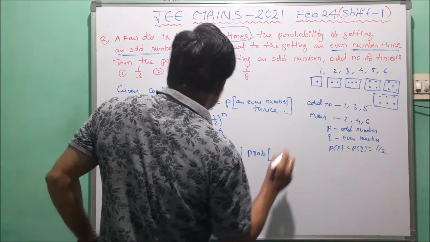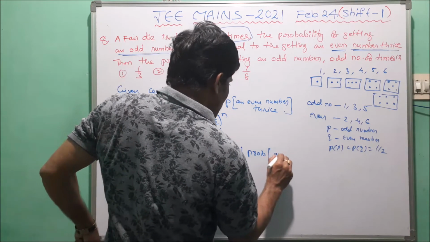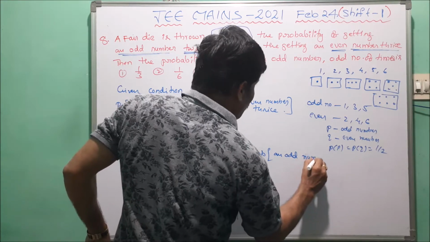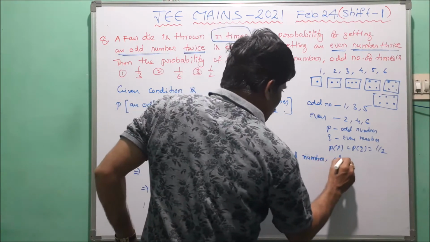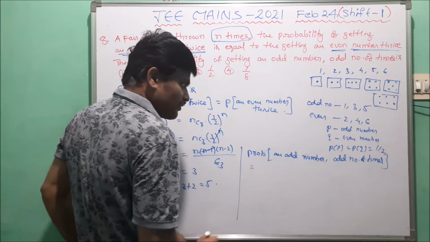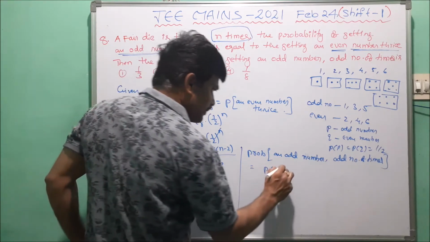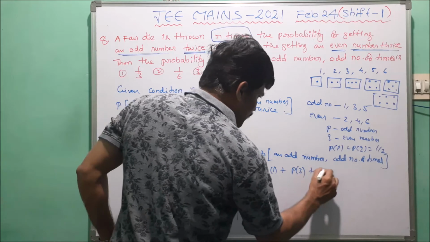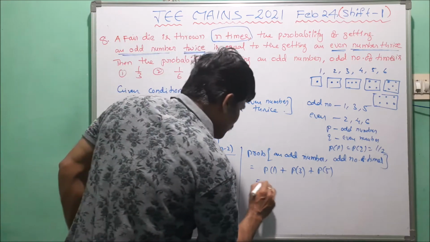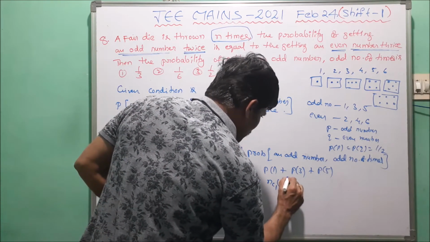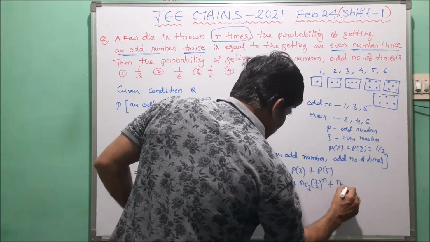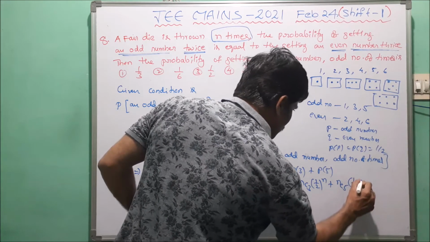Probability of an odd number of times means we take P1 plus P3 plus P5. Now P1 means nC1 into 1 by 2 whole power n, plus nC3 into 1 by 2 whole power n, plus nC5 into 1 by 2 whole power n.